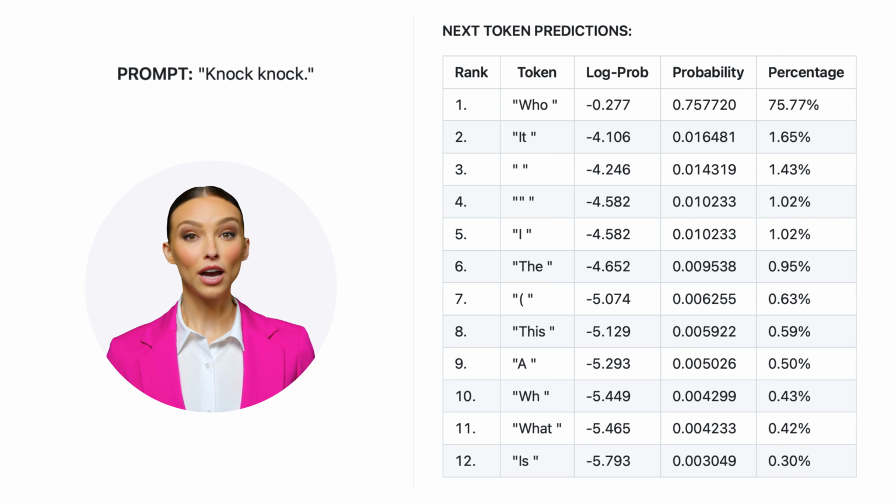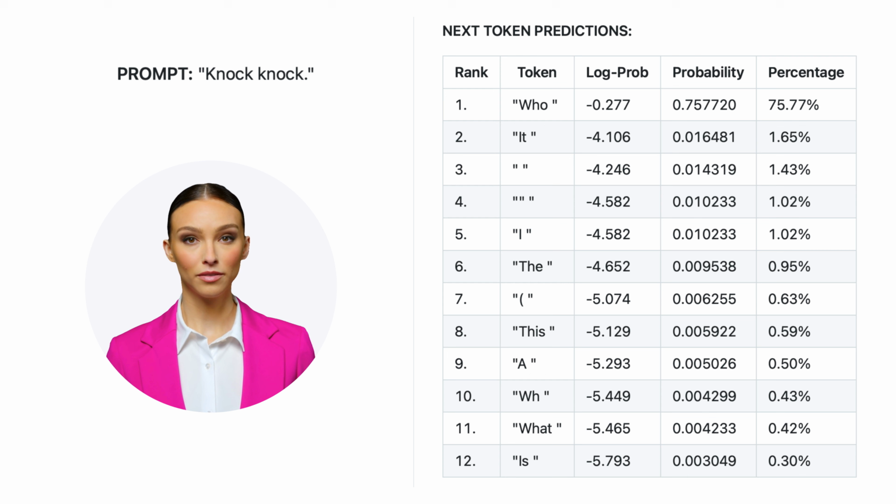If I say, knock knock, what are you probably going to say back to me? You'll probably say, who's there? Right? This is exactly how language models work. They're prediction machines that learn common patterns in language, and then they predict the most likely next word based on what came before. That's the core of how generative AI works.